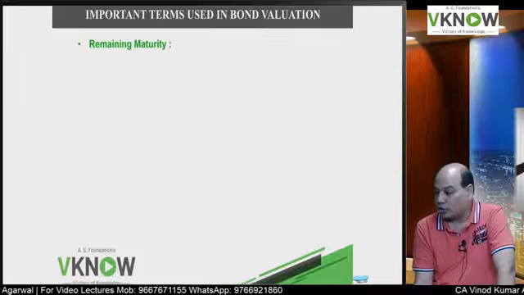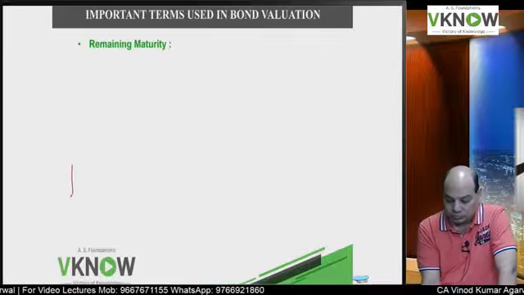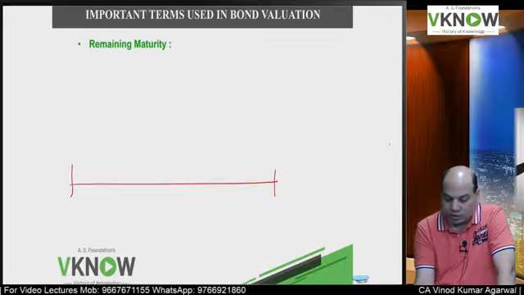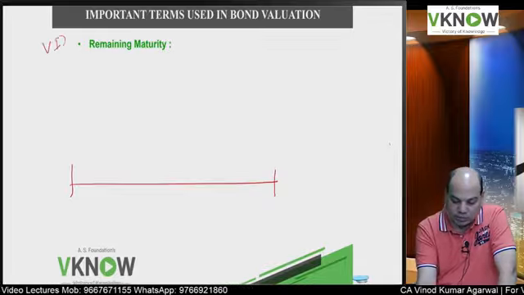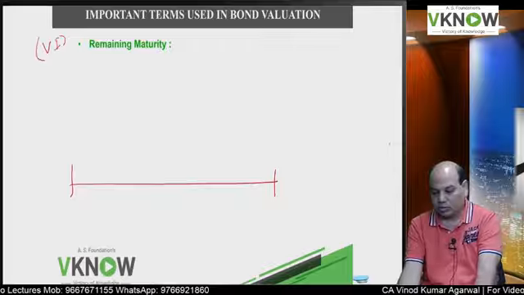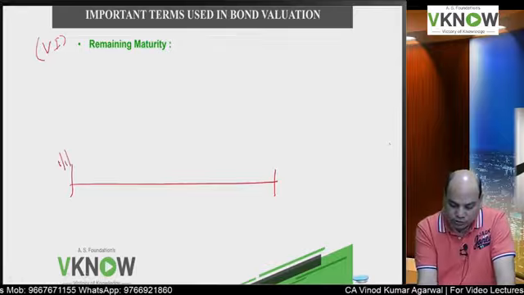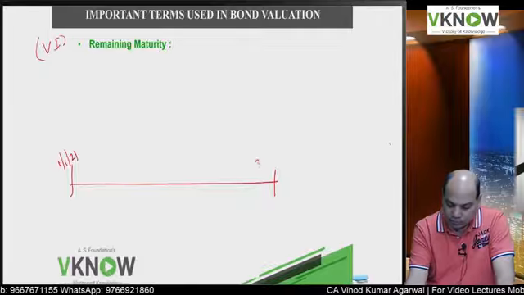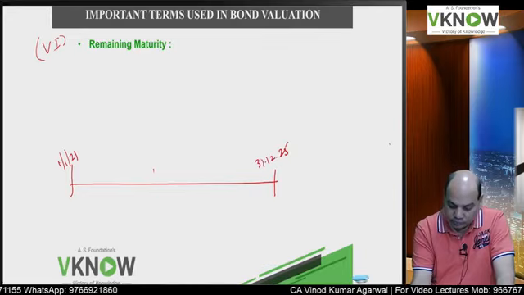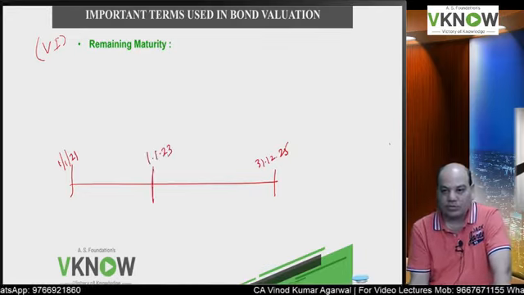Then there is something called remaining maturity. Very important. Suppose the bond was issued on 1st January 21. Bond will mature on 31st December 25 and today is 1st January 23.